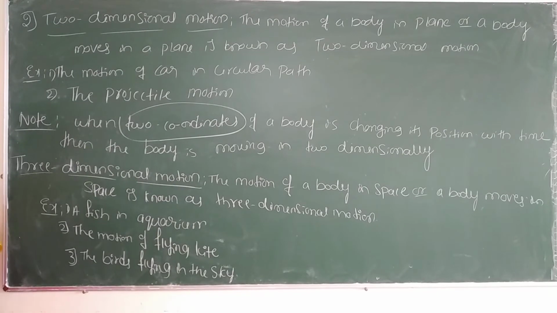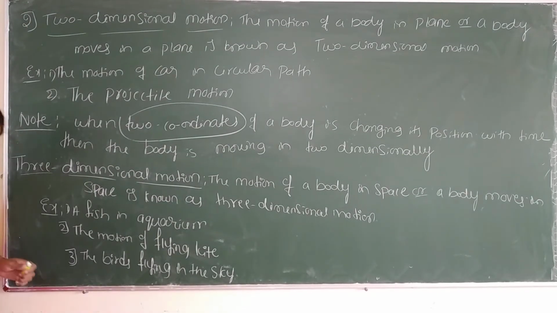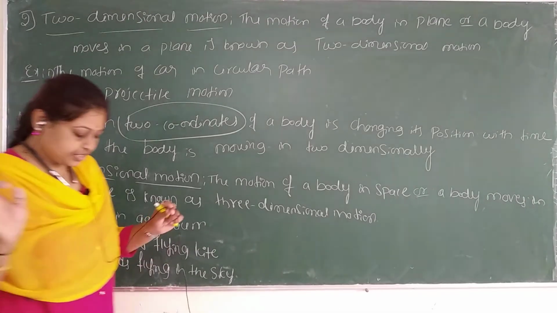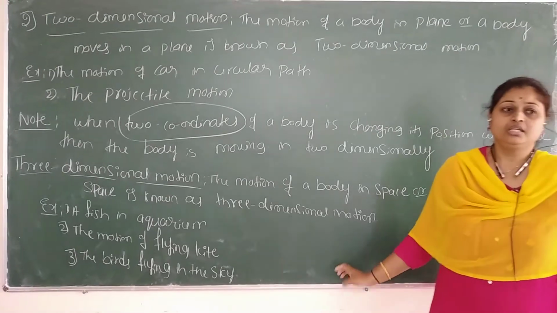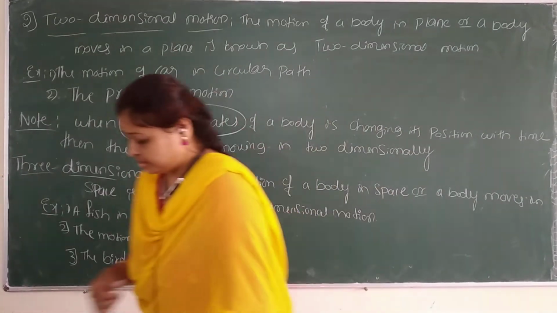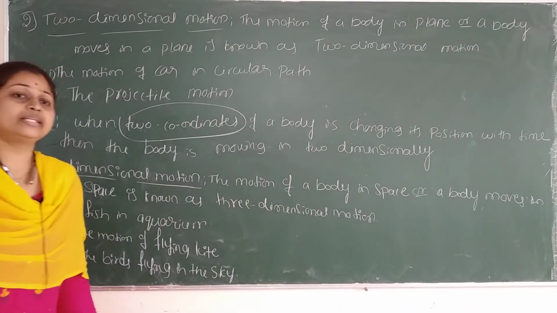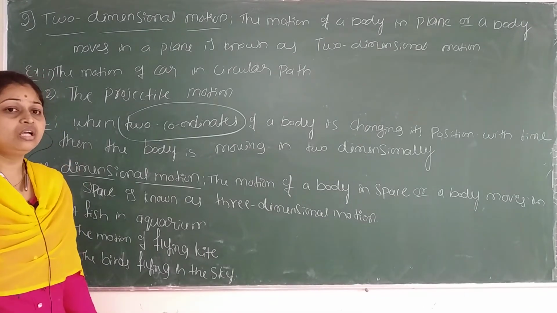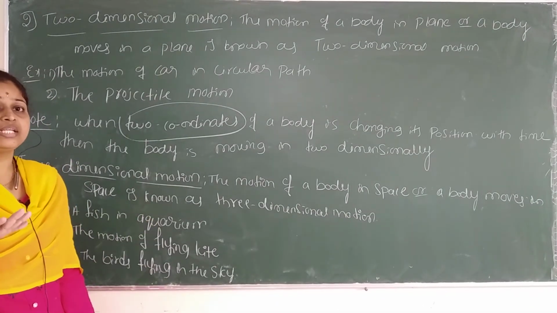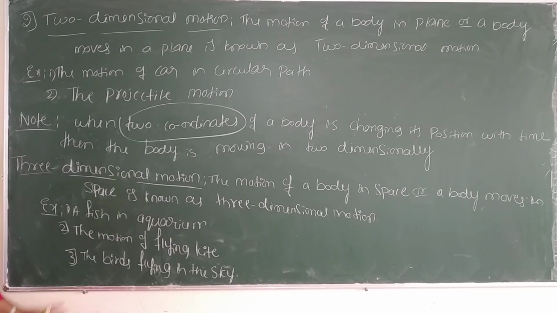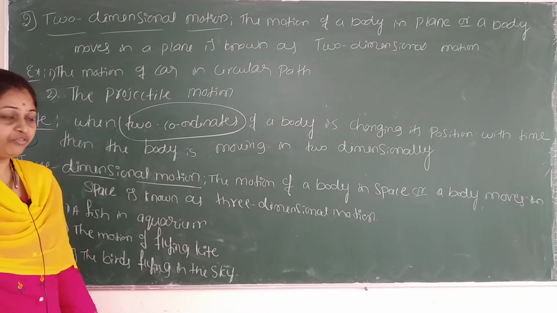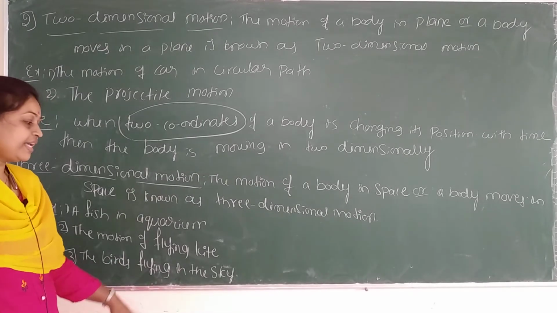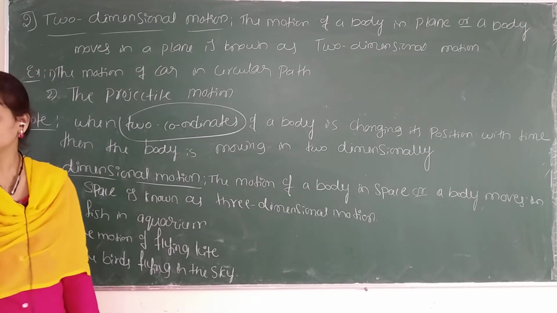These are a few examples for three-dimensional motion. A fish in an aquarium, a fish is swimming, or a person is swimming in water. In a swimming pool, we don't know the direction. Either it is a straight line or it is two-dimensional. It is a space, so you can consider it as three-dimensional motion. So the motion of a flying kite, galipata, that is also an example for 3D. And the birds flying in the sky, an example for 3D.